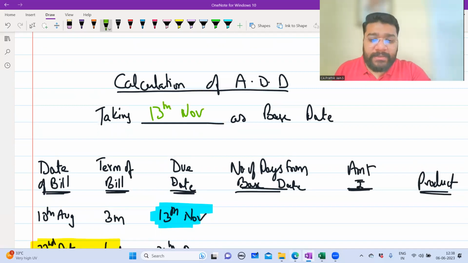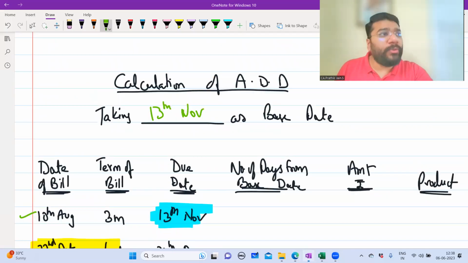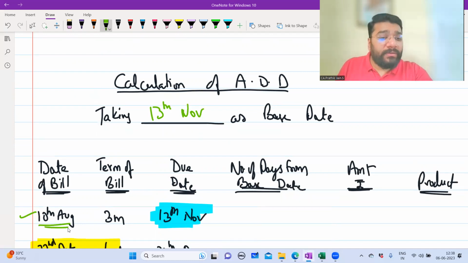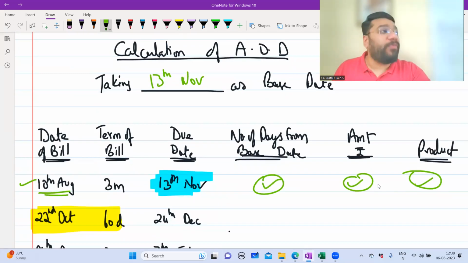Now in textbook, they would have taken something else. They would have taken 10th August. They have taken the transaction date as the base date. You take any date, you'll get the answer. But if you take 10th August as the base date, from 10th August to 13th November, unnecessarily you have to do a calculation for this. If you take 13th November as a base date, this will become 0. So it will save time for me.